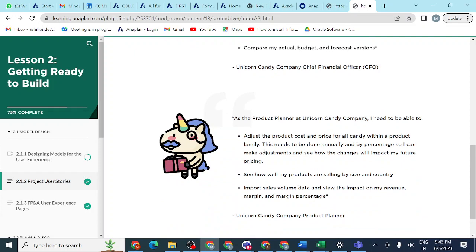As a product planner at Unicorn Candy Company, he needs to adjust product price and cost. By adjusting the product price and cost, we can understand how it will affect future revenue and each and everything. By setting the product price and cost, every year we need to increase it. Why? Because our raw material cost will increase each and every year.